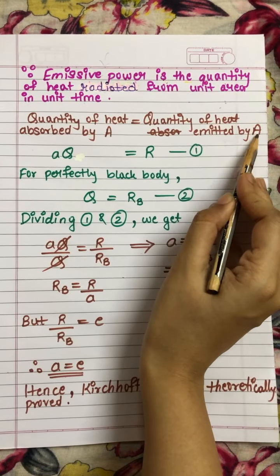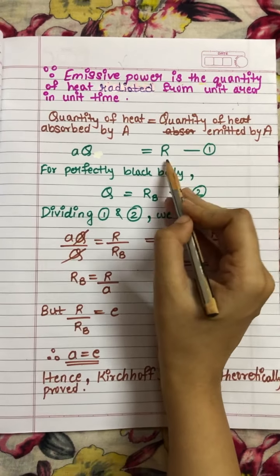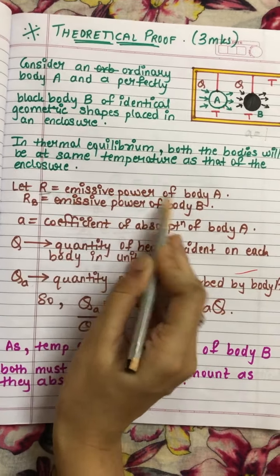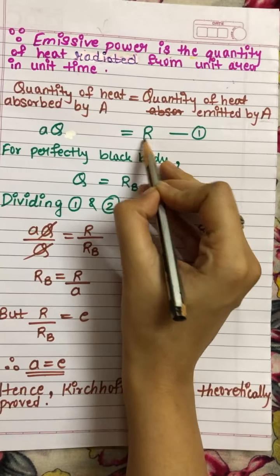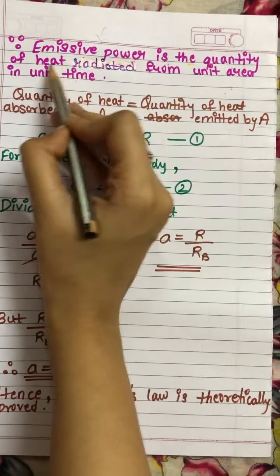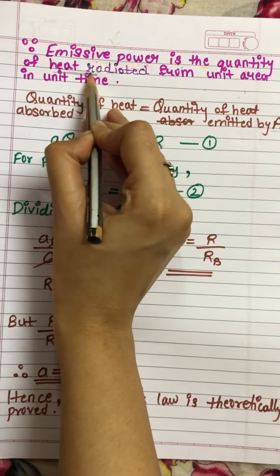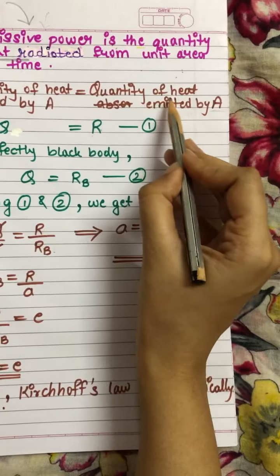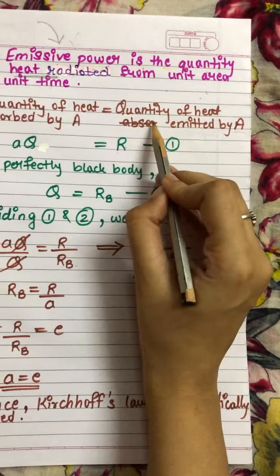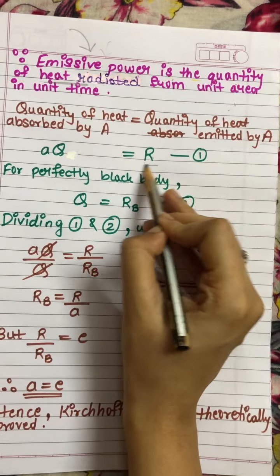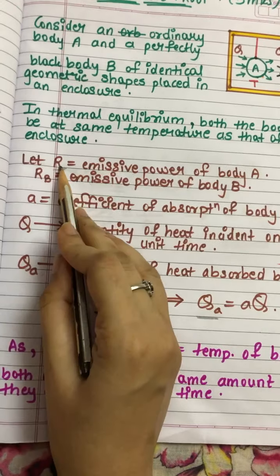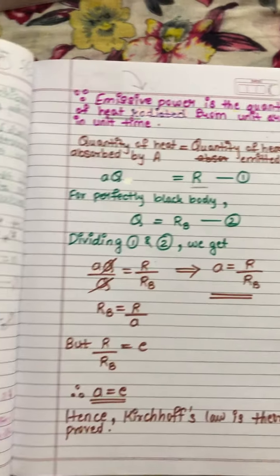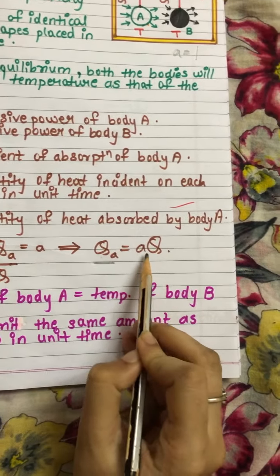For the ordinary body A, the quantity of heat emitted will be R. The emissive power of body A is nothing but R. Heat emitted by A is nothing but the emissive power of A. Understood now what is given over here? Now, the quantity of heat absorbed by A, we have found, is AQ.